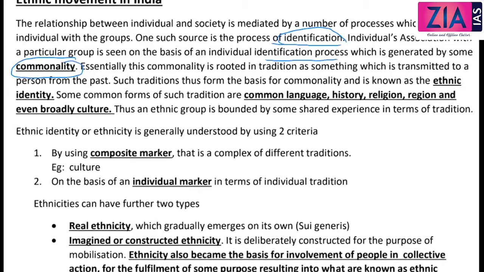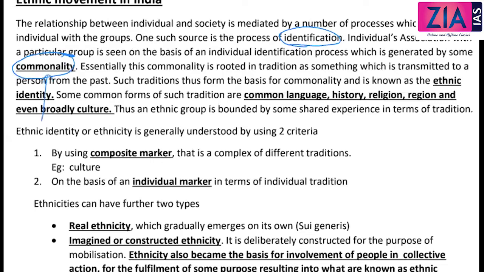This commonality can be like language, it can be a caste, it can be religion, it can be region, or anything. It can be broadly culture also. So, for example, if some people come to South India, then there will be a difference between North Indian and South Indian, right? Like that, based on caste also, there are different commonalities on the basis of which you will be identified in the society. So one important process is identification, and identification is basically through commonality.